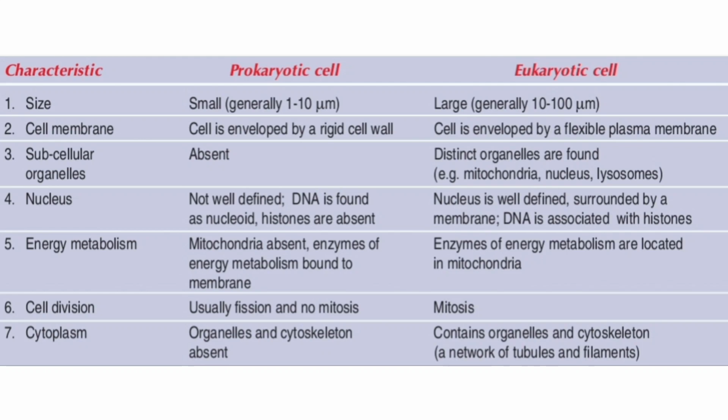Now cell division does not usually occur in prokaryotic cells, so usually fission will occur, and in eukaryotic cell mitosis will take place. Then cytoplasm, the organelles and cytoskeleton are absent in the prokaryotic cells, whereas the organelles as well as cytoskeleton is present in the eukaryotic cell. So eukaryotic cells have a definite structure when compared to the prokaryotic cells. We have 250 types of cells in our body which are eukaryotic, and 10 to the power of 14 cells of eukaryotic cells are present inside our body.